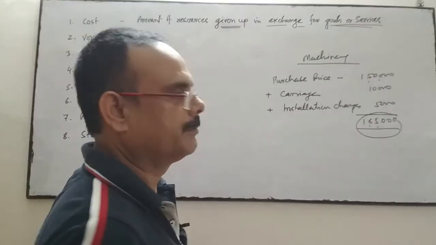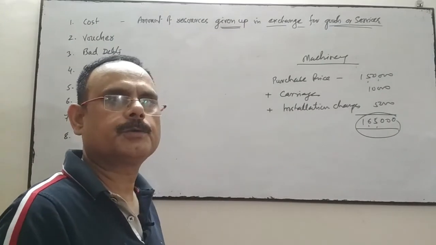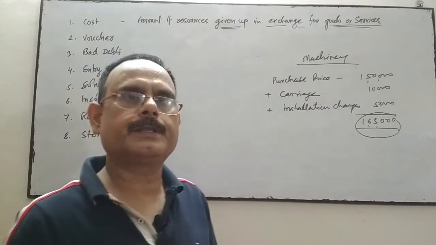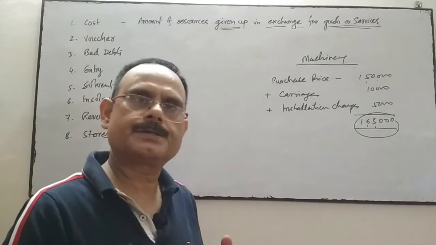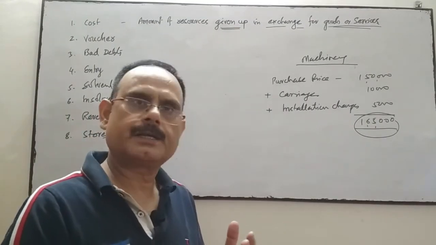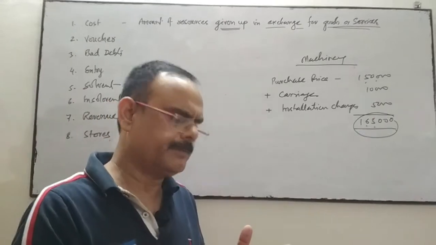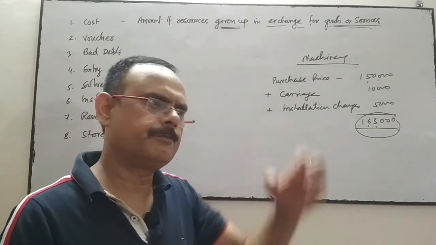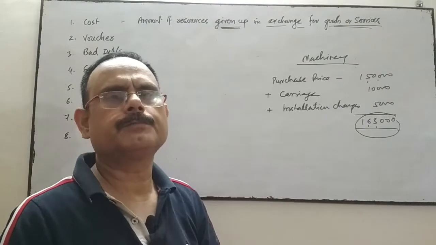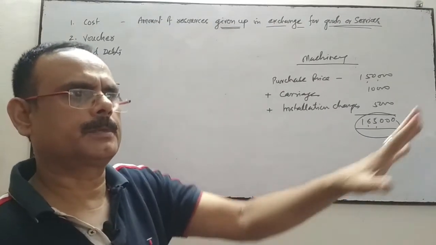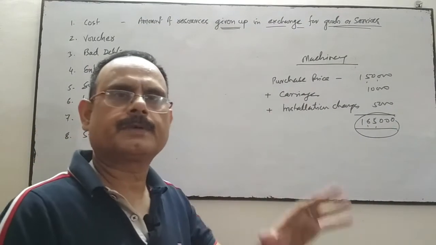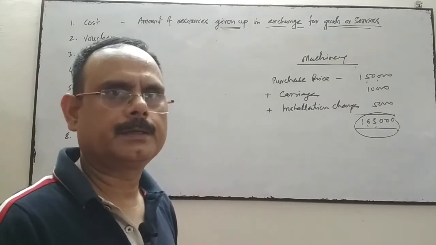Same with the building. Cost of building. When we say the cost of building include everything: bricks, cements, labor charges, everything, whatever the materials used in the building. When we add all these things, then we come to know that this is the cost of the building, cost of construction of this building.